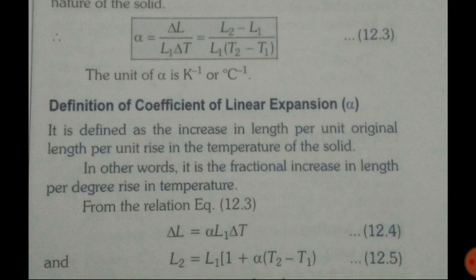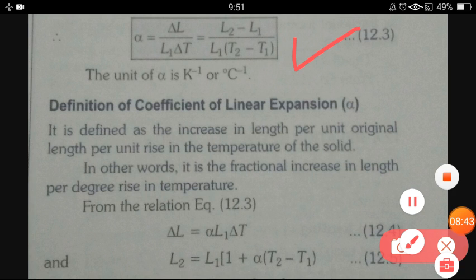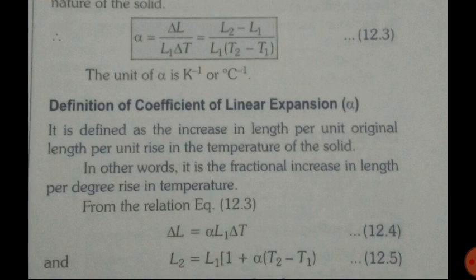Okay, now again from equation 12.3, from this equation we get del L equals alpha L1 del T. Okay, or we can also get L2 equals L1 times 1 plus alpha T2 minus T1. How do we get this one?